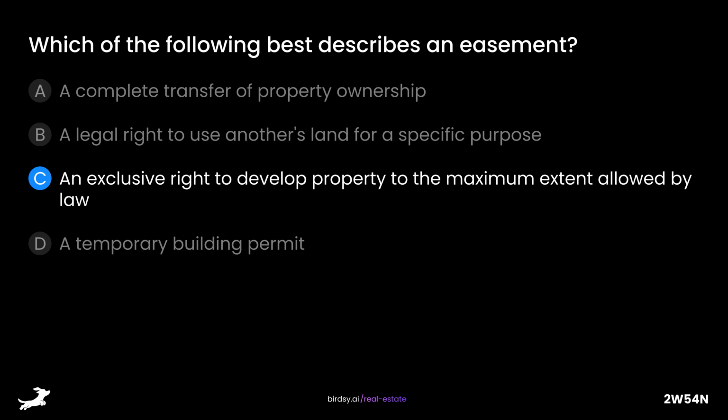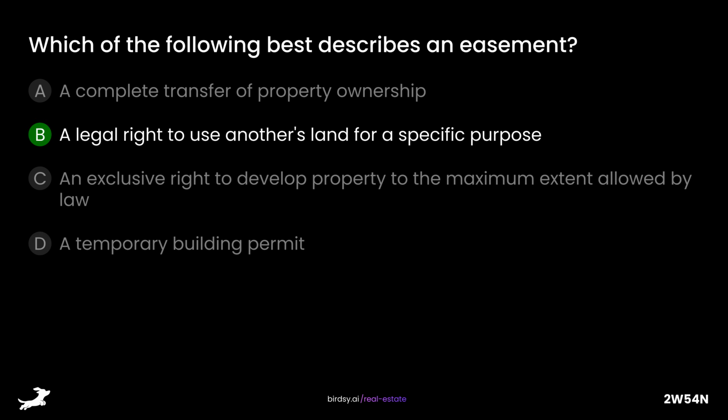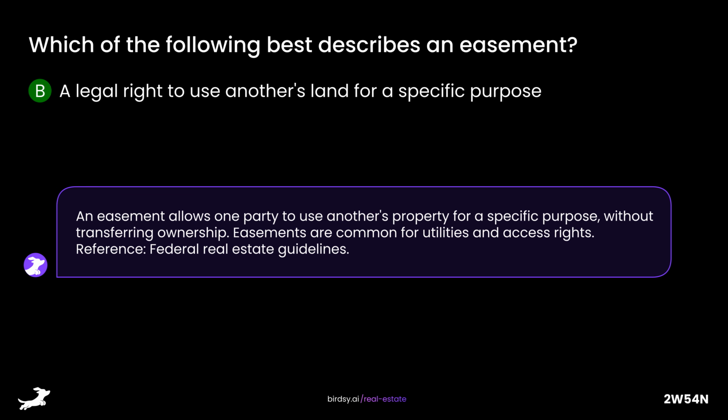C. An exclusive right to develop property to the maximum extent allowed by law, or D. A temporary building permit? The answer is B. A legal right to use another's land for a specific purpose. An easement allows one party to use another's property for a specific purpose without transferring ownership. Easements are common for utilities and access rights. Reference: Federal Real Estate Guidelines.